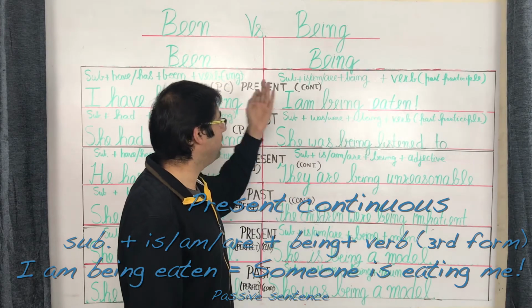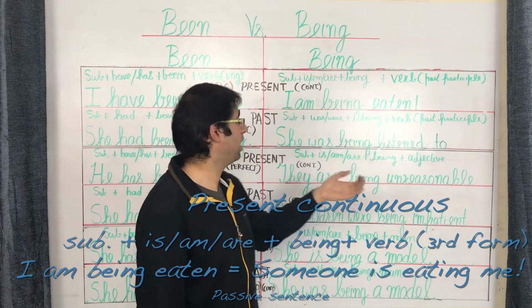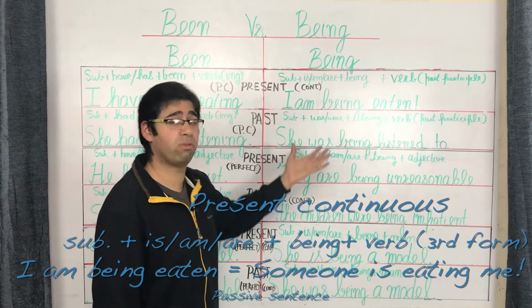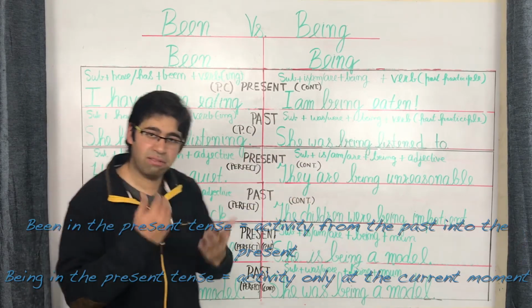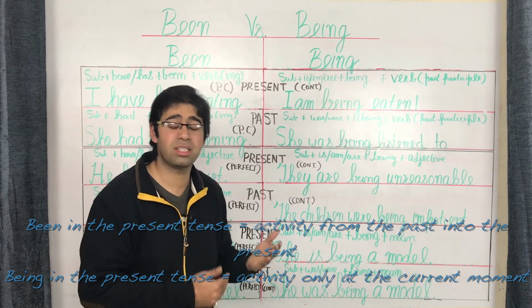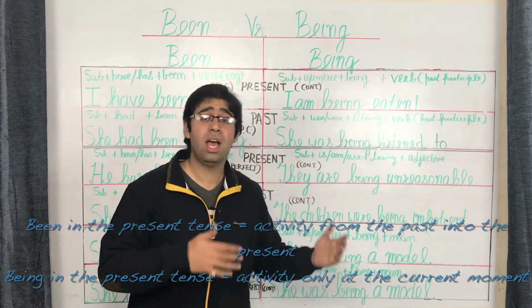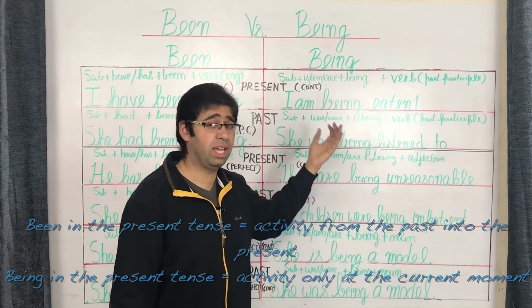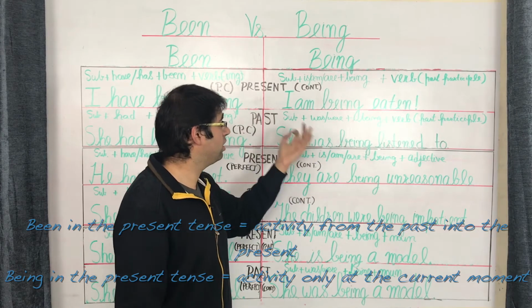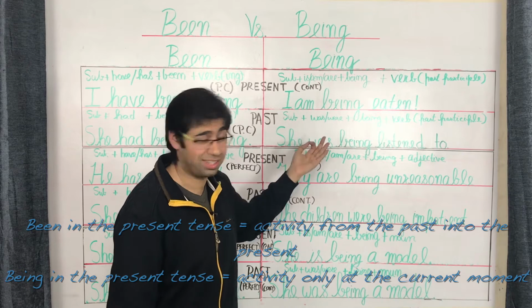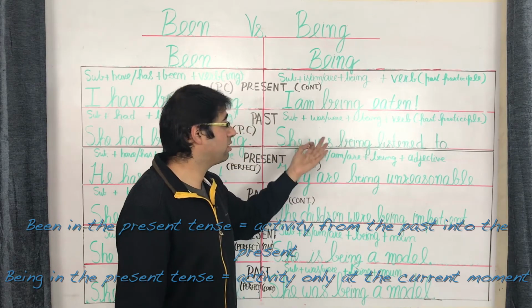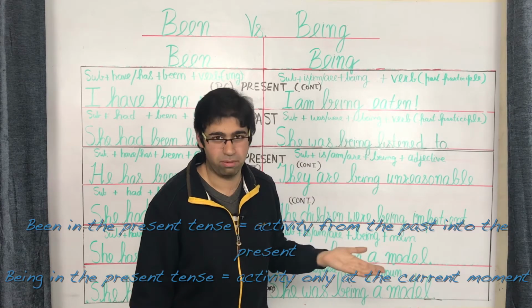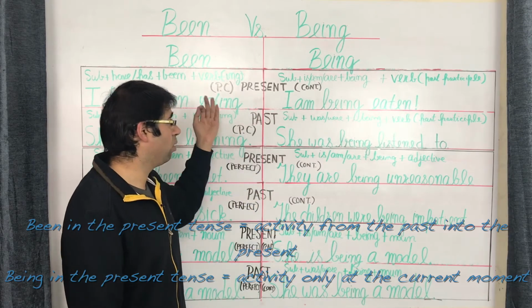So whenever being interacts with the verb in the present, it gives rise to a passive structure sentence as you just saw. Now the critical difference between been and being over here is that in case of been, we have an evidence that the activity started in the past and is continuing on into the present moment. However, in case of being, which is the present continuous, we have no connection of the activity with the past and we're only interested in the activity, which over here is very apologetically I am being eaten. We're only interested about this activity at the moment when this sentence is being said, with no connection with the past whatsoever. And that is the usage of the verb along with been and being.